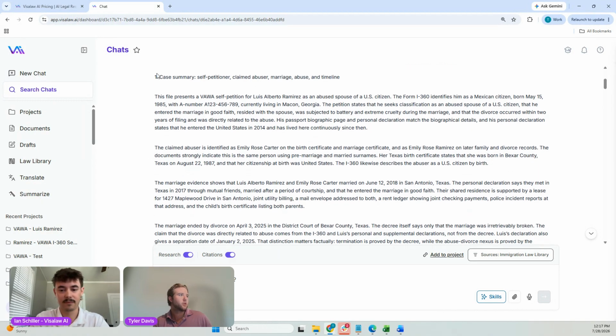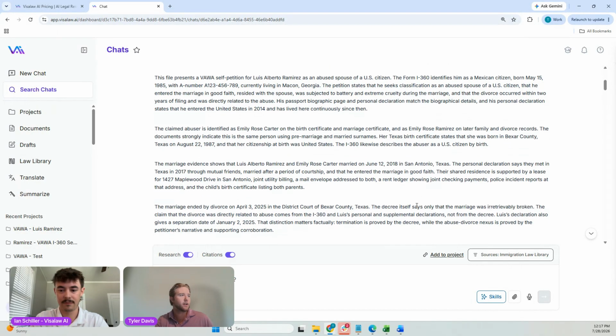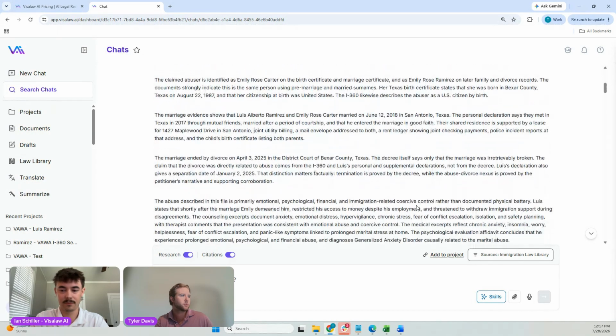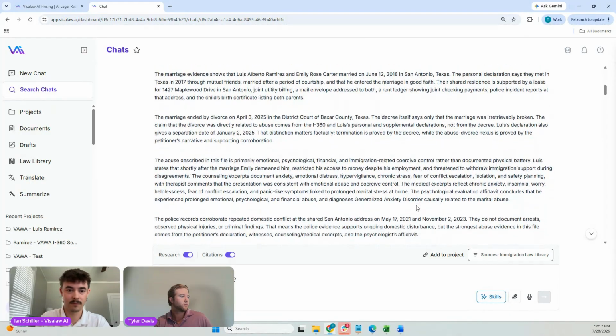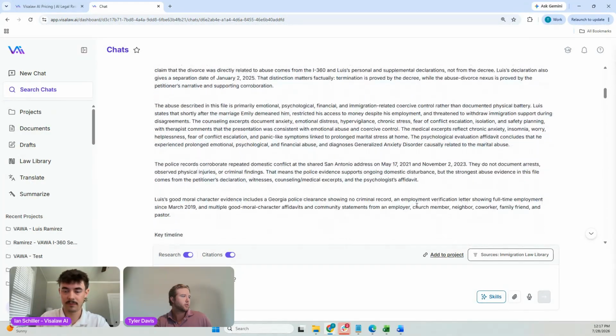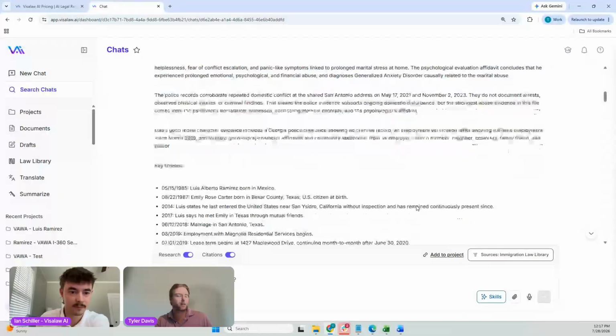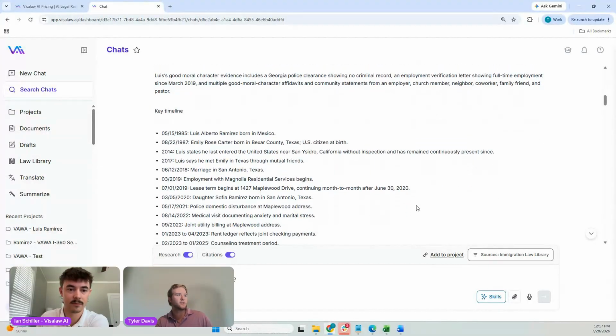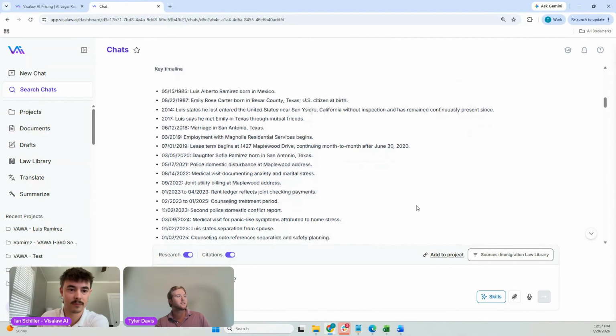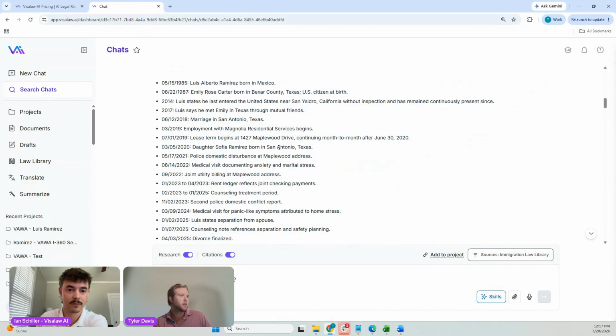But starting out here, we do receive that case summary and the specific items that we asked for within the prompt. We also get that key timeline. So every event listed in the 28 supporting documents and the date associated with that event in a chronological timeline as we see here.